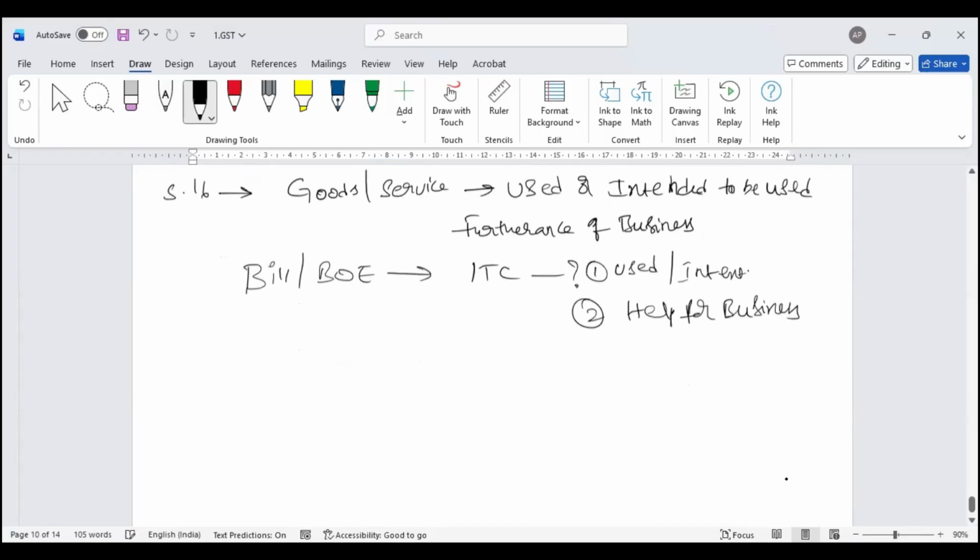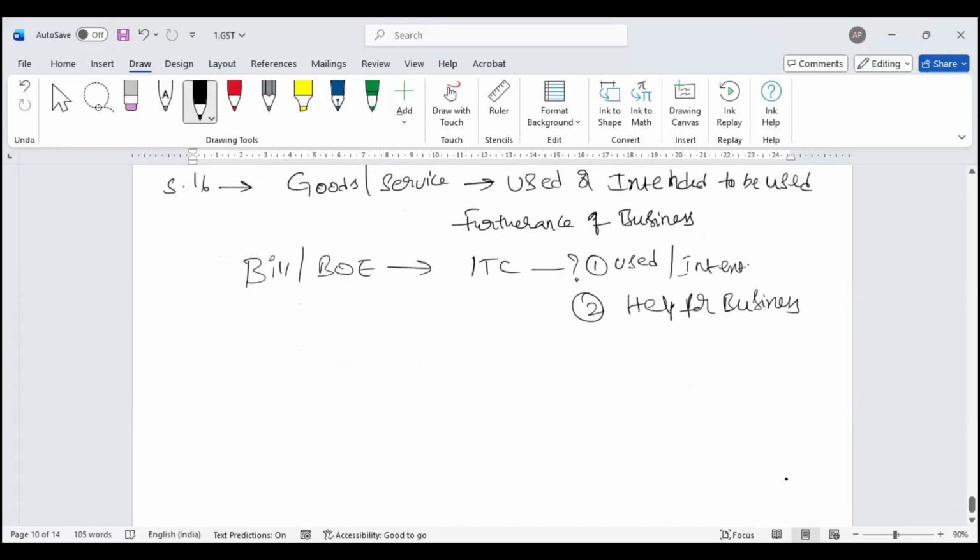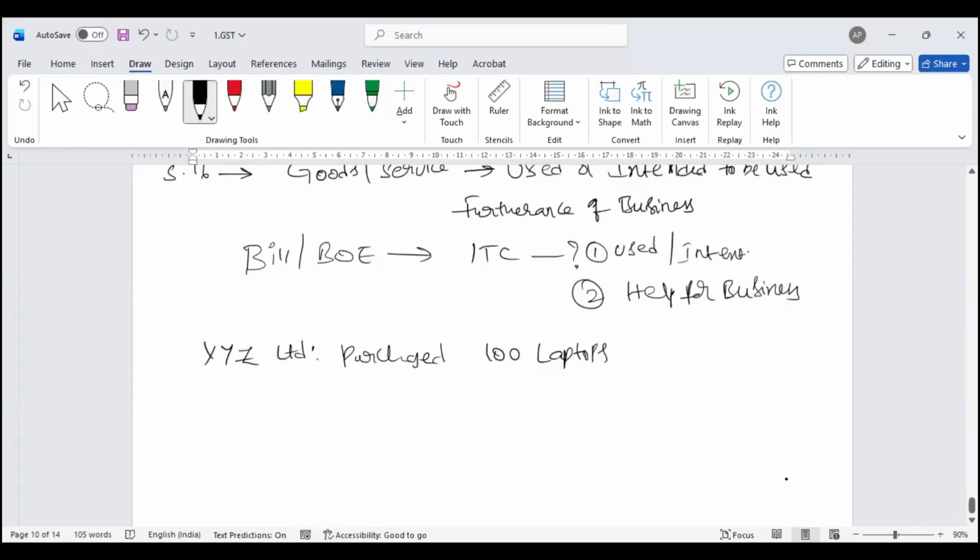Let's take a couple of examples to understand. Say XYZ Limited purchased 100 laptops on, say, June 25.